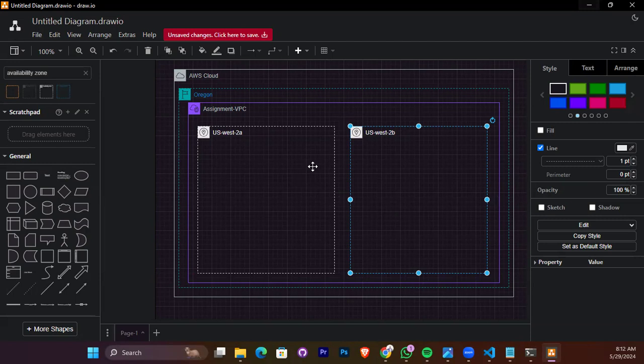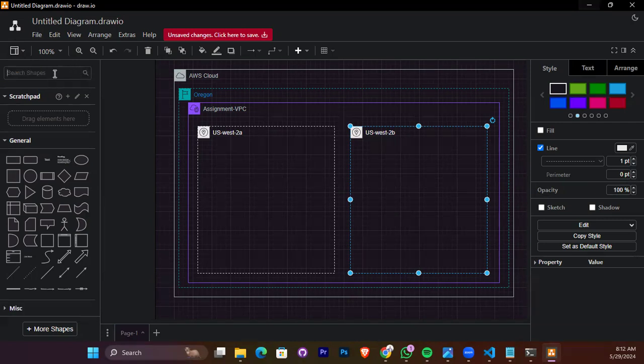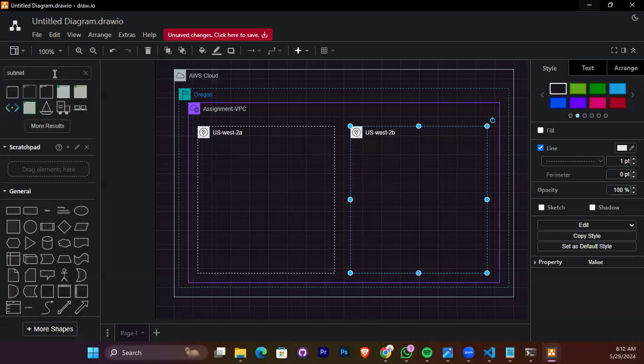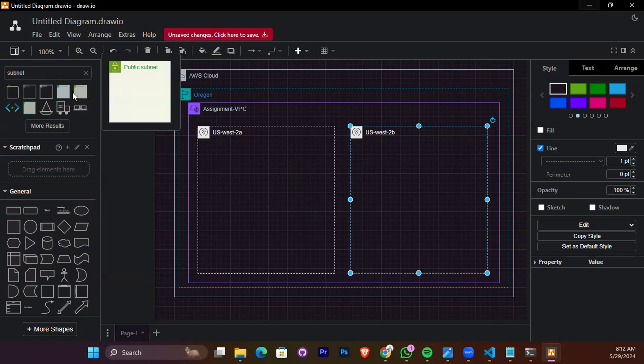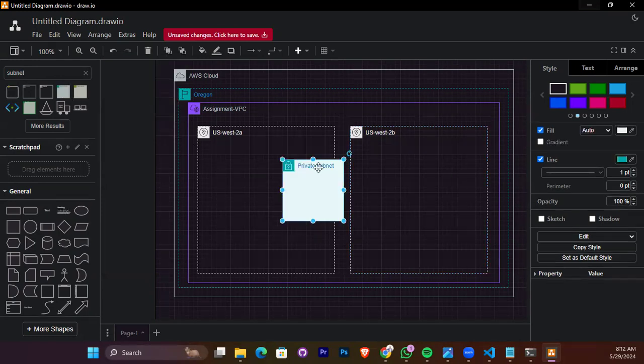The instance. Wait, the subnets. For the subnet, you just bring a routing table. I'm not sure you get the subnet. So the routing table will come with the subnet. Public and private.